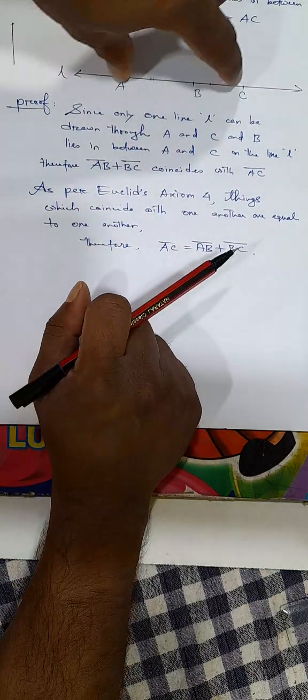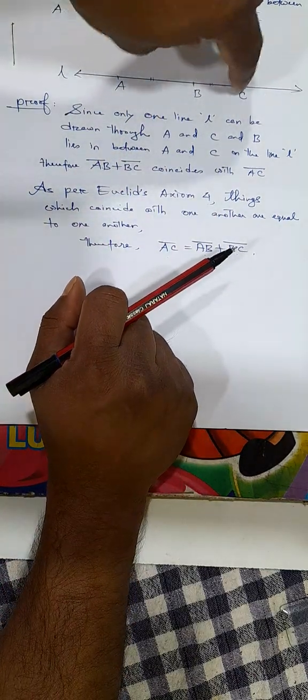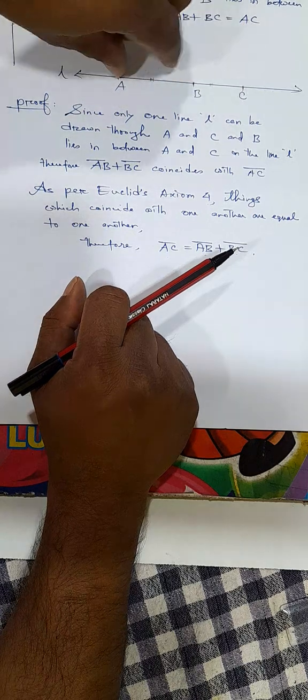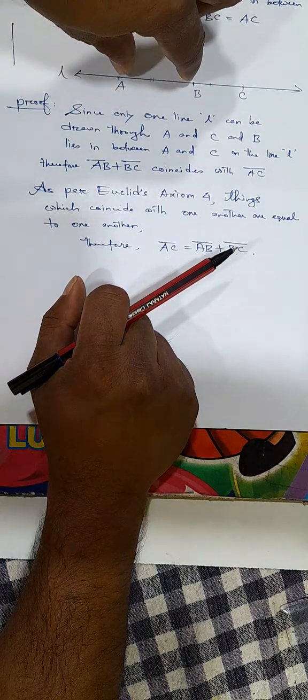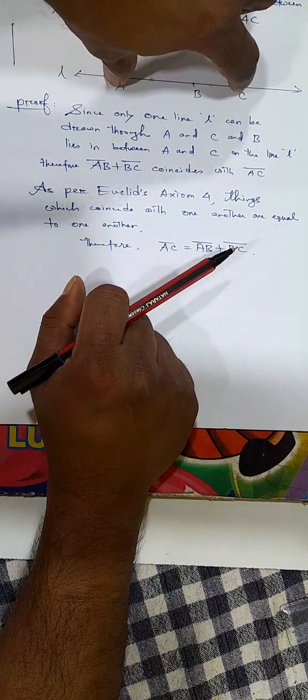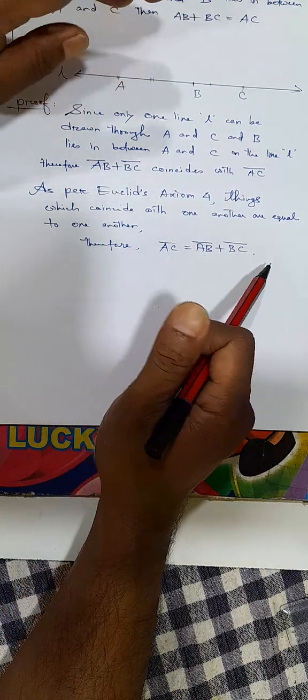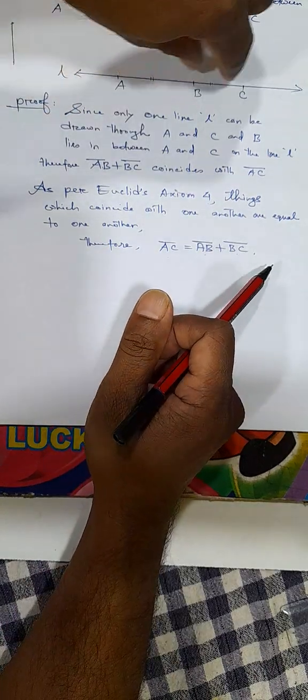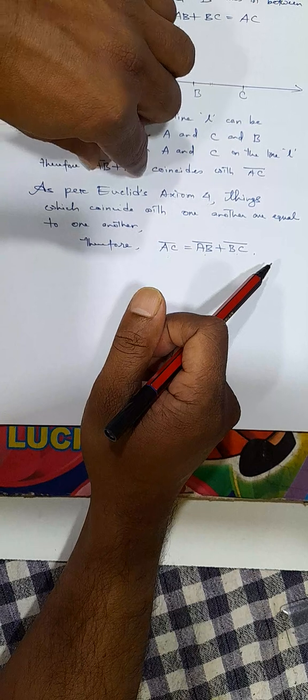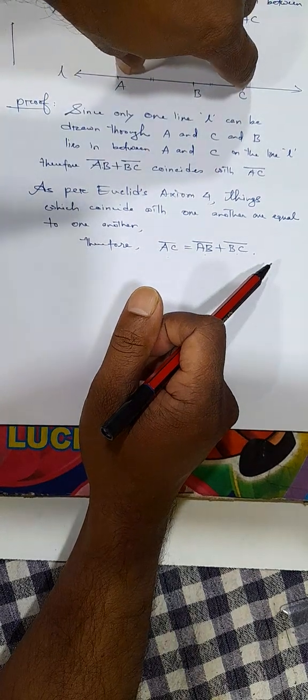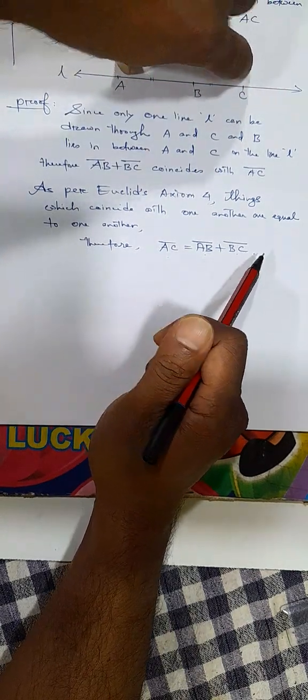So now A, B, and C are on the same line, and you find that AB plus BC equal to AC, right? So that means the sum of AB and BC coincides with AC, since they are on the same line.